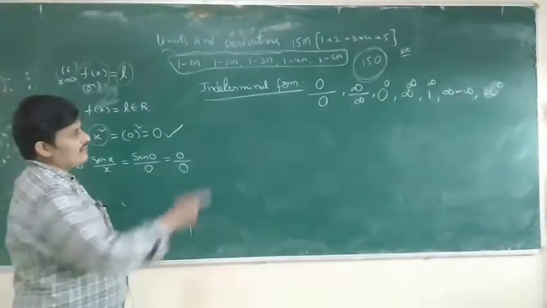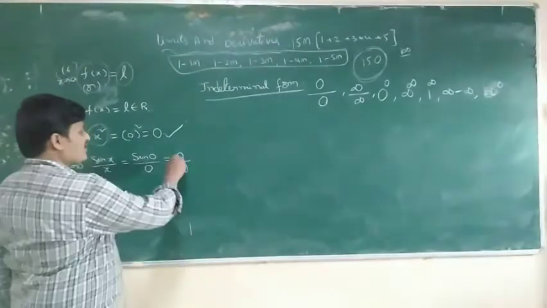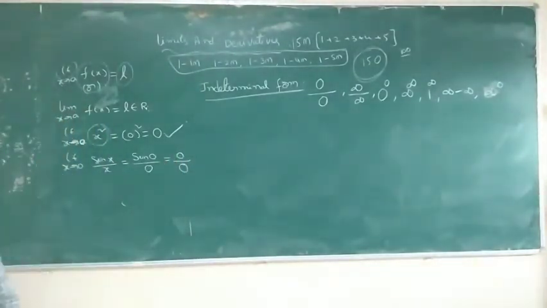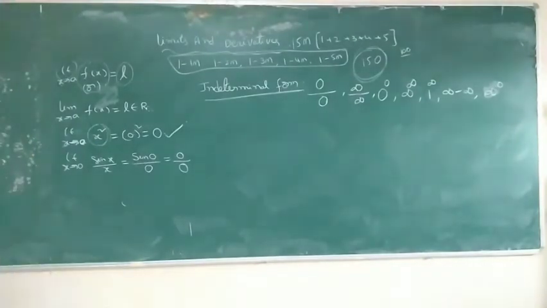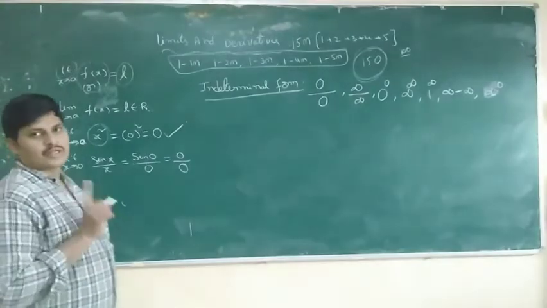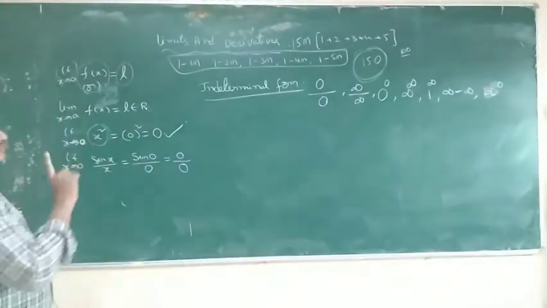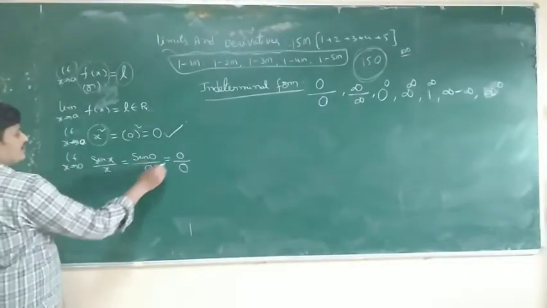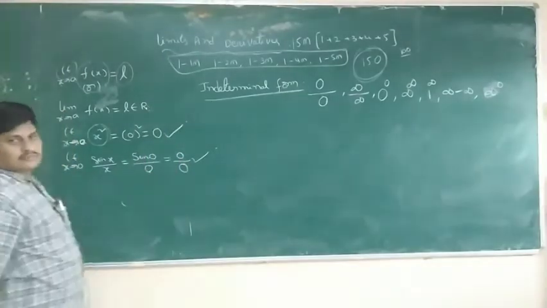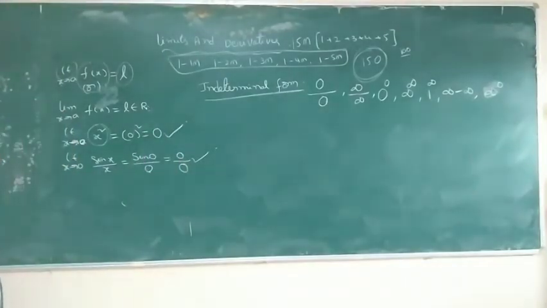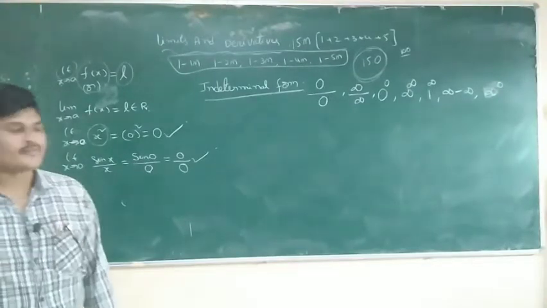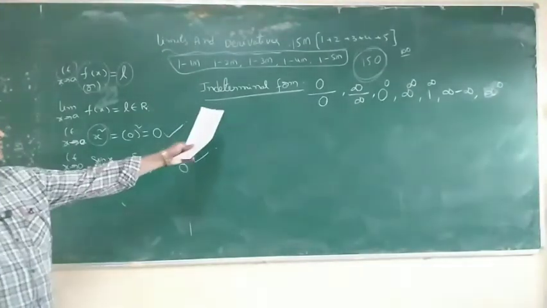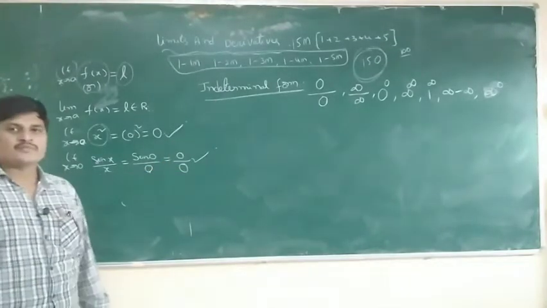The values should not come. 0 is an answer, infinity is also an answer, not defined but exists. So this type of form should not come. Sin 0 by 0, this one. This type of indeterminate form comes.